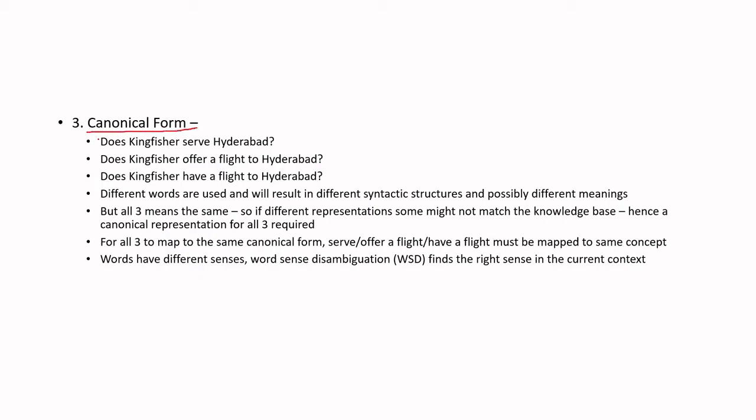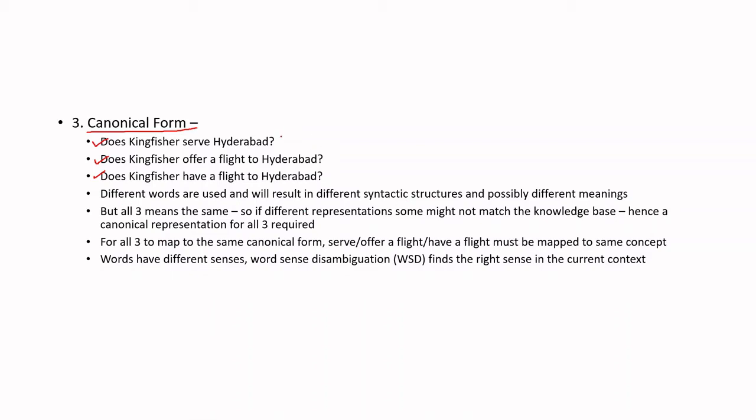Say, for example, these three: Does Kingfisher serve Hyderabad? Does Kingfisher offer a flight to Hyderabad? Does Kingfisher have a flight to Hyderabad? Basically, all these three questions mean the same thing. But if you look at these three sentences, each has different words and different syntactic structures, and our representations also may be different.